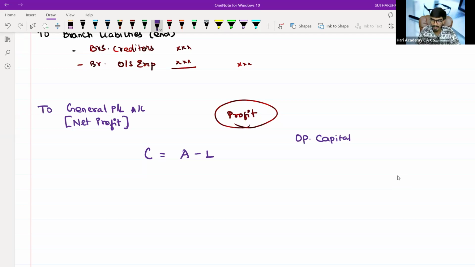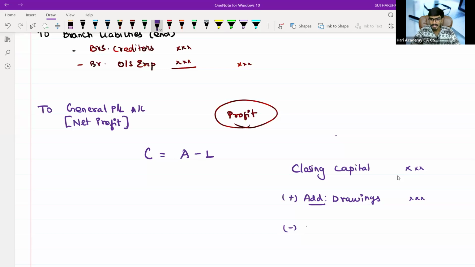We will start with closing capital. We will add back the drawings, because it has already been withdrawn.